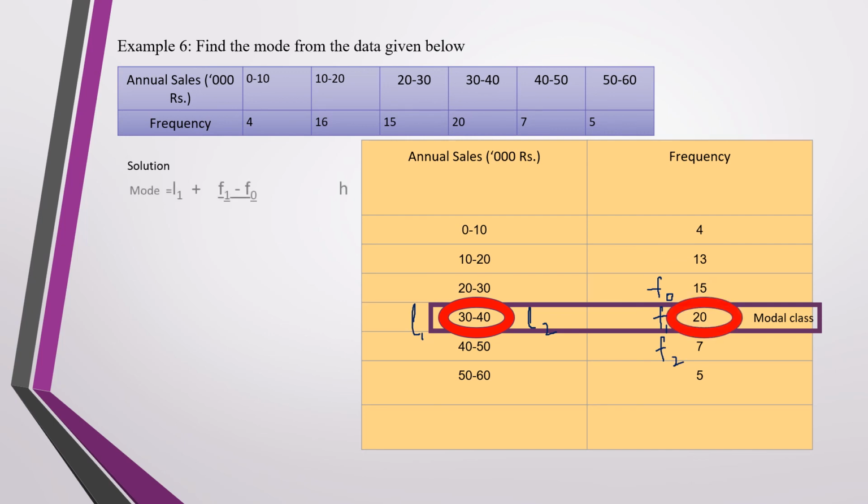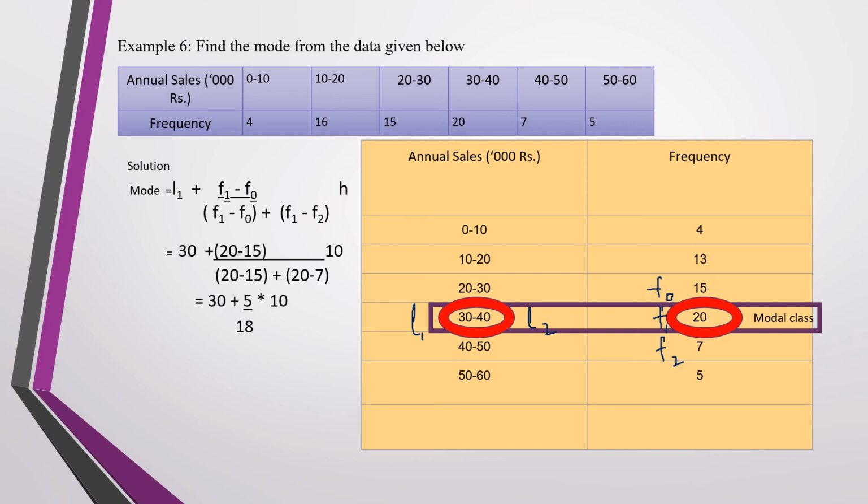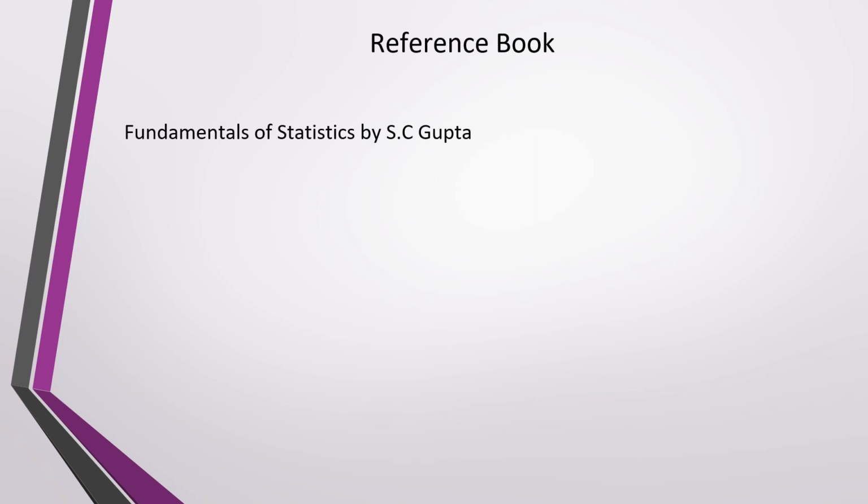So 20 is F1. Applying the formula, mode equals L1 plus (F1 minus F0, that is 20 minus 15) upon (20 minus 15 plus 20 minus 7) into H. H is 40 minus 30, which is 10. So 30 plus 5 upon 18 into 10, which is 30 plus 2.78, that is 32.78. The reference book from which the problems are taken is Fundamentals of Statistics by S.C. Gupta.